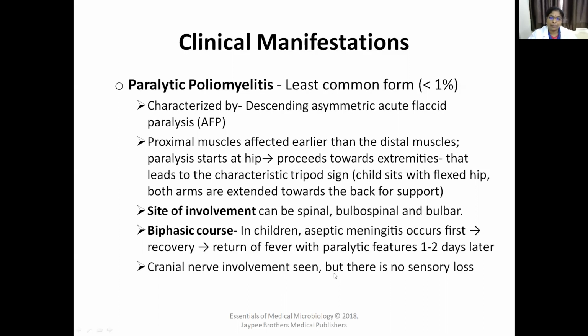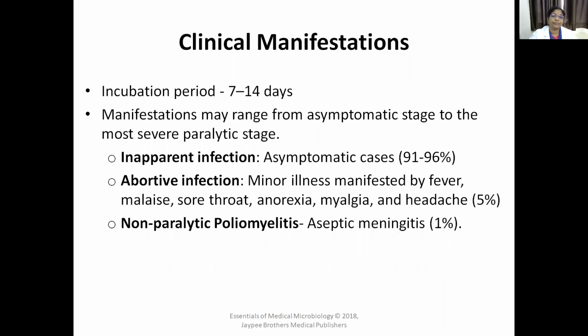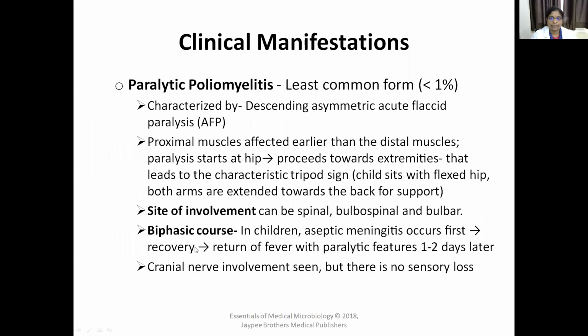Cranial involvement is also seen, but there is no sensory loss. Sensations are felt. This is paralytic poliomyelitis. So there are 4 types of manifestations. The majority of cases have inapparent infection, 5% have abortive infection, 1% have non-paralytic poliomyelitis, and less than 1% have paralytic poliomyelitis. The type of paralysis is descending asymmetric acute flaccid paralysis. The child will have the tripod sign.